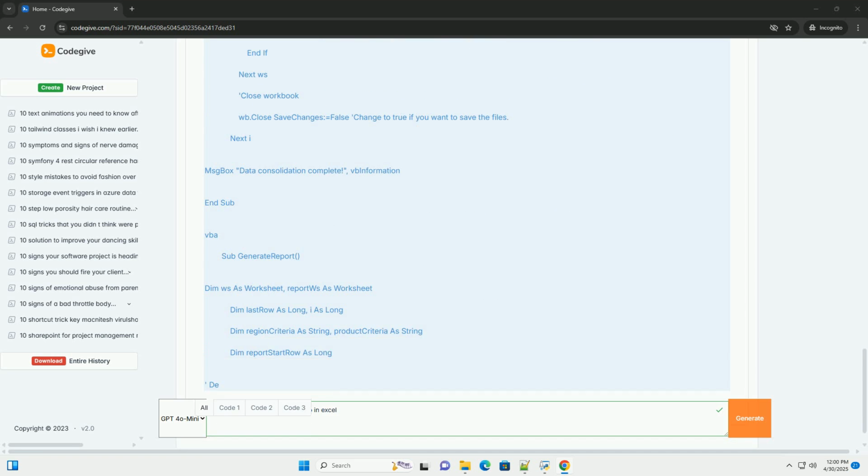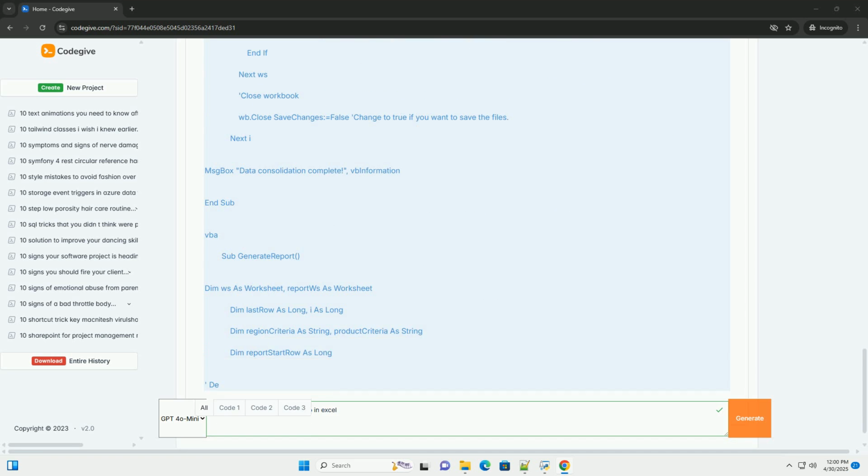10. Search and replace across multiple worksheets. The problem: your boss needs to find and replace a specific string or value across multiple worksheets in a workbook. Manually performing search and replace on each sheet is time-consuming. VBA solution. Explanation.